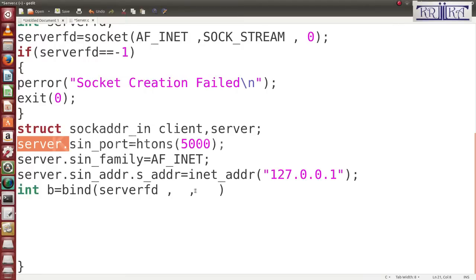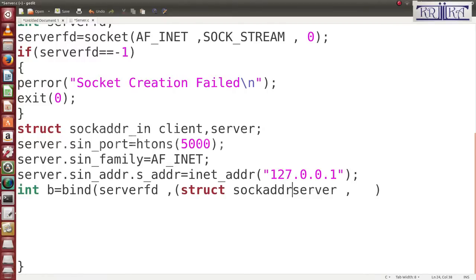So here you could also write server, but it is incorrect. It has some format. You want to add it as a pointer type. So how to add it: struct sockaddr pointer casting, ampersand. So we add the address of the server.